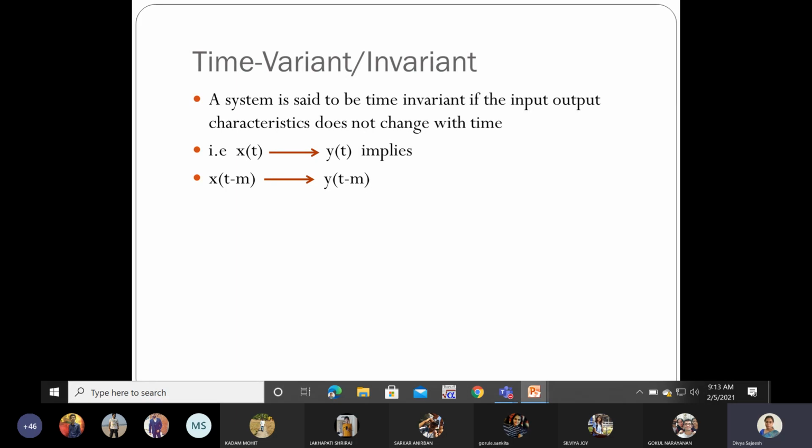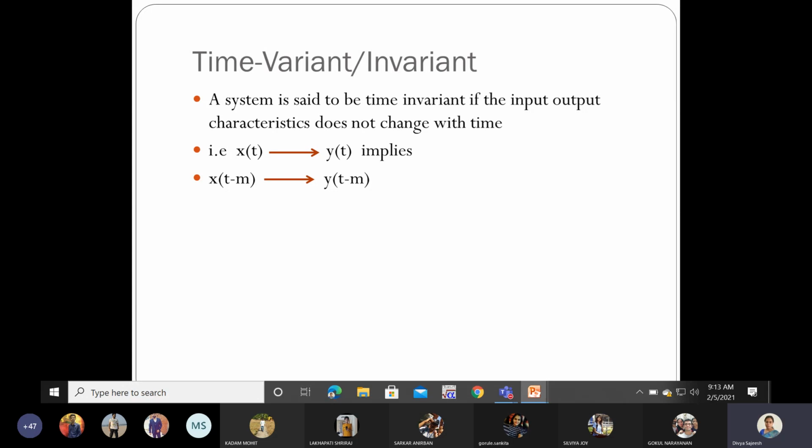If the input signal is delayed, then your output signal also should get delayed, by the same time period, and the characteristics of the output should not change for different delay periods. Let x of t give rise to an output y of t.